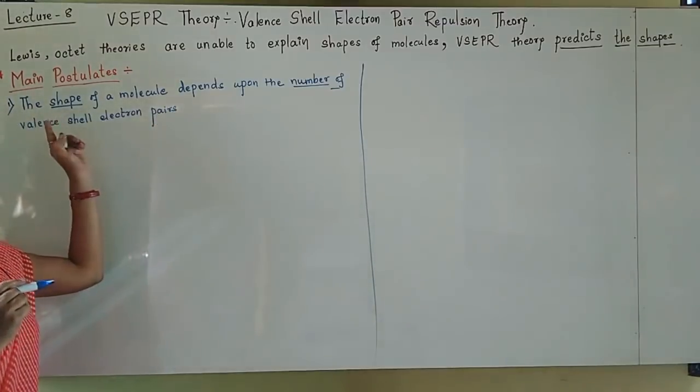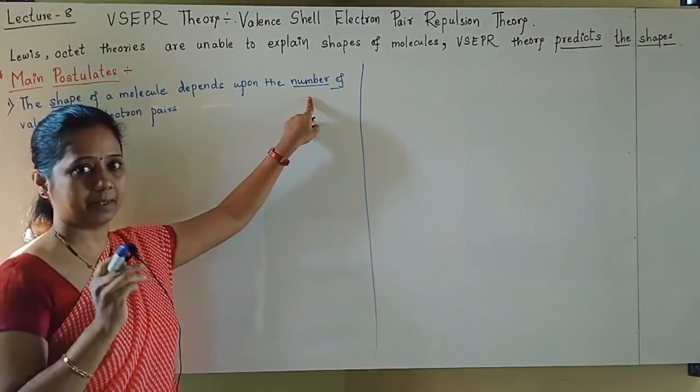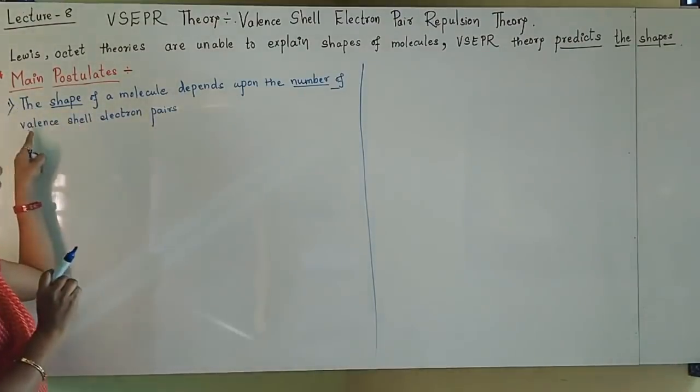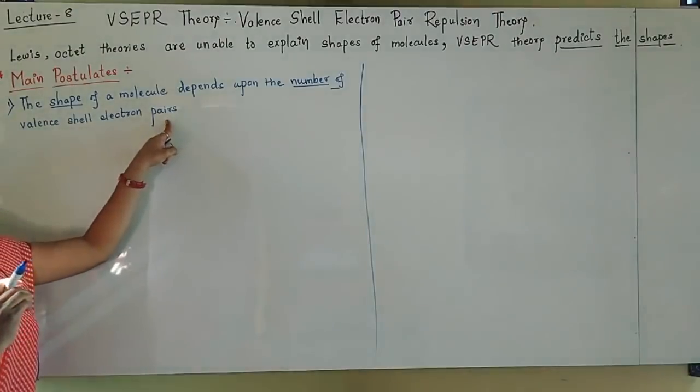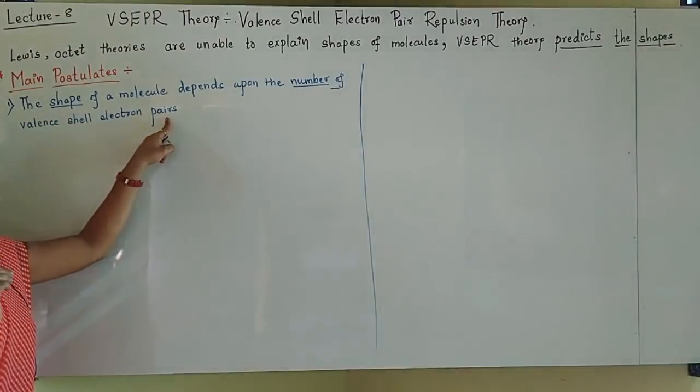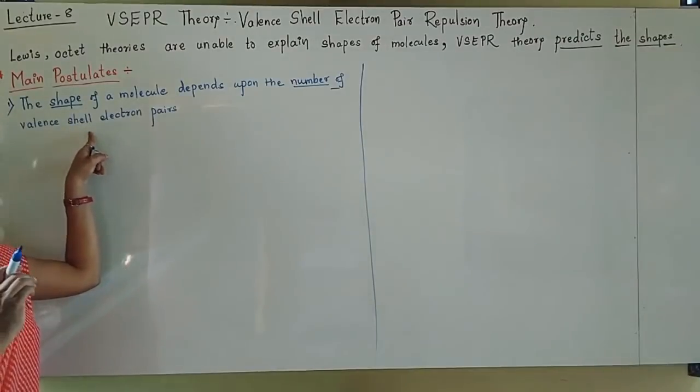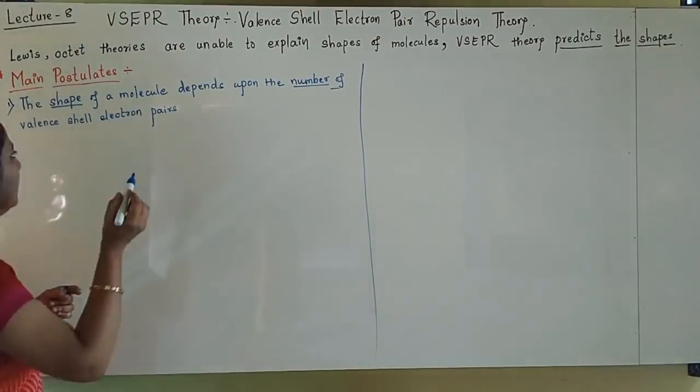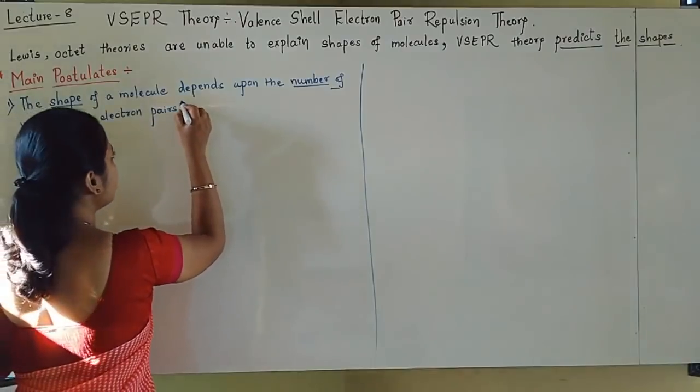Shape depends upon what, student? Shape depends upon number, meaning how many valence shell electron pairs are there in the outermost shell.